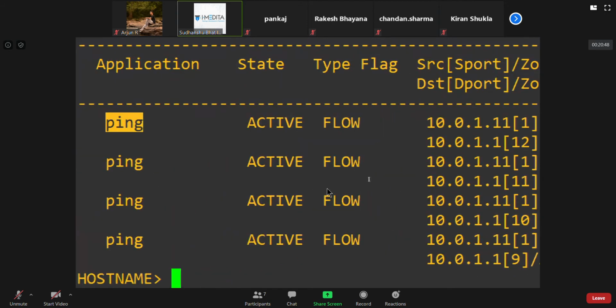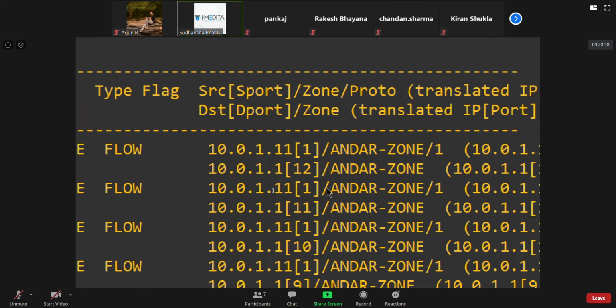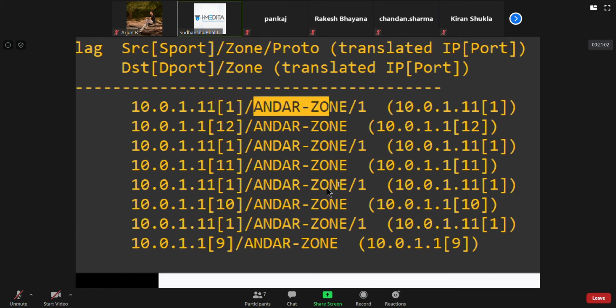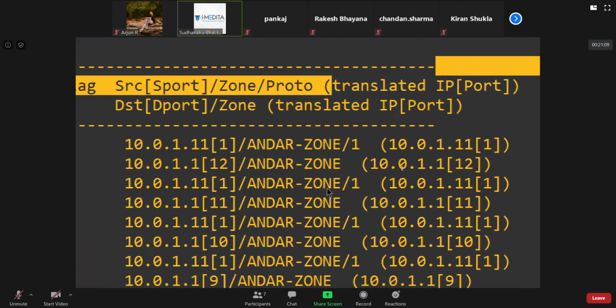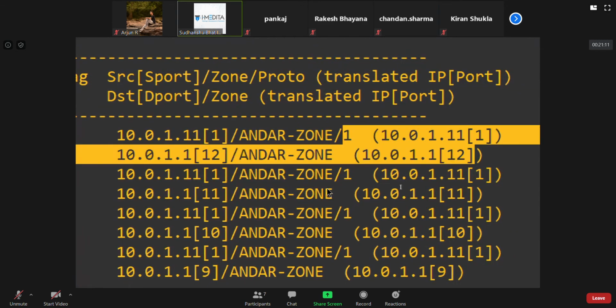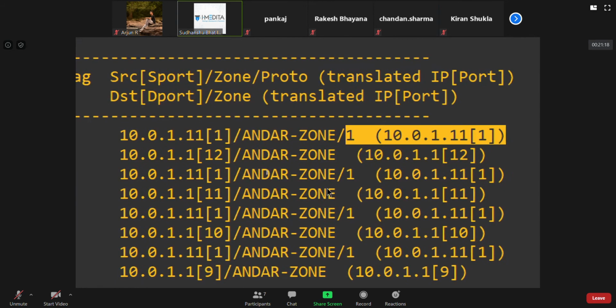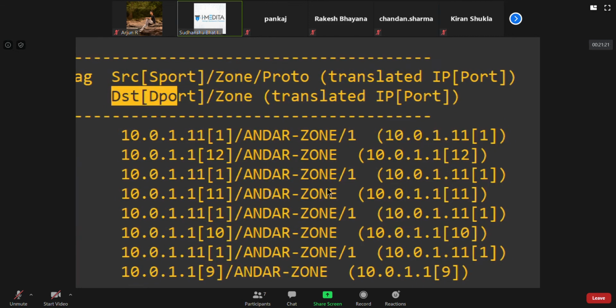So say it is active, you see source IP address was this, the IP address of Win2. This is the protocol number. The IP protocol number for ICMP is 1, right? This is the source zone. And now we didn't do any natting. That's why for the translated IP port pair, it doesn't show you anything because we have not done any natting, right? The destination port, you can just match it with this. This is the destination.